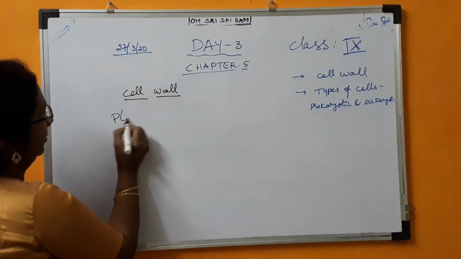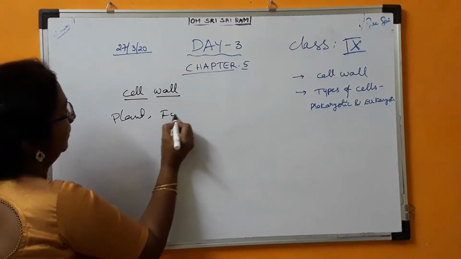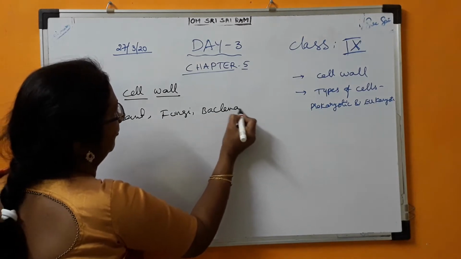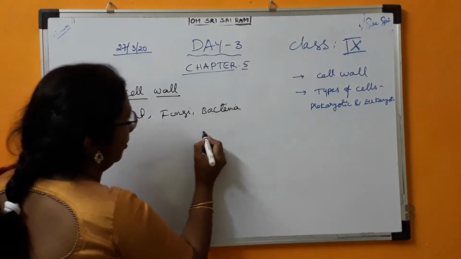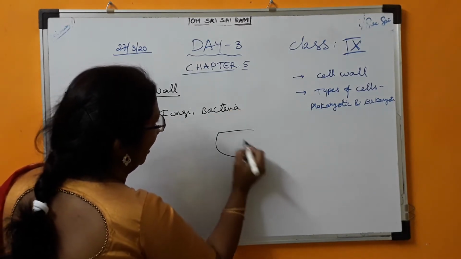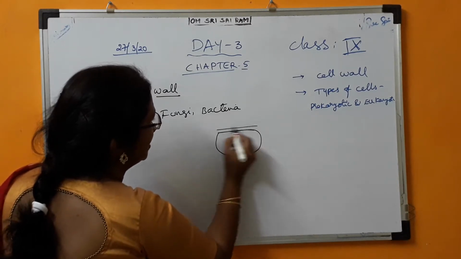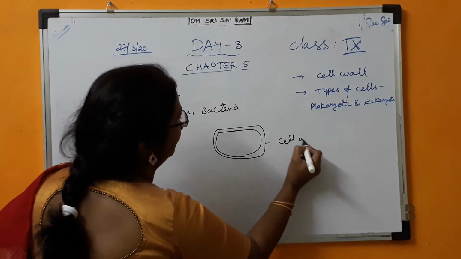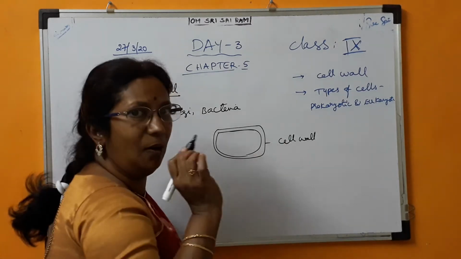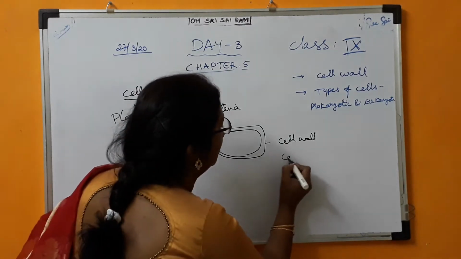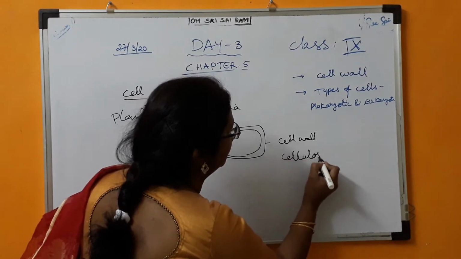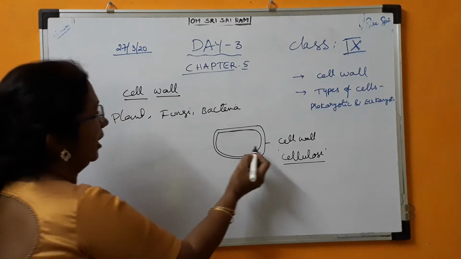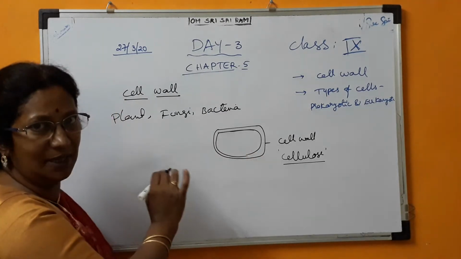Plant cell, fungi and bacteria will have an additional covering, along with the cell membrane, called the cell wall. This is cell wall. Cell wall is made up of a complex substance called cellulose, and it gives additional support to the cell.